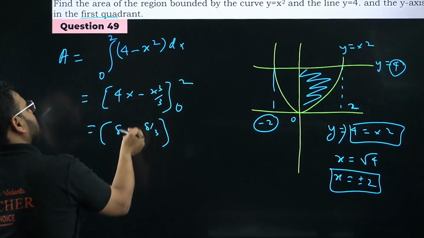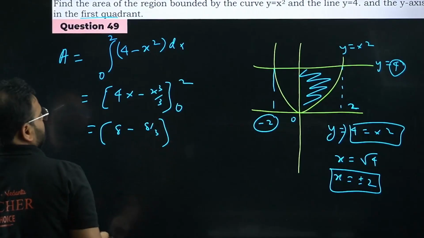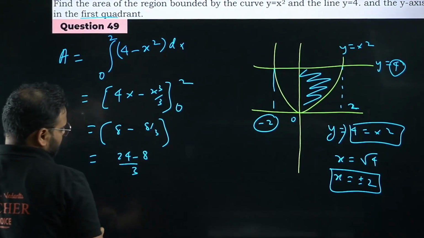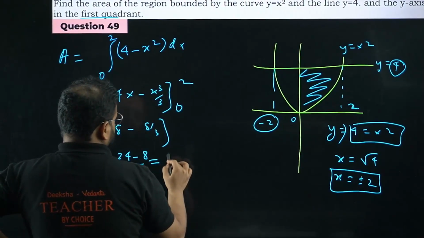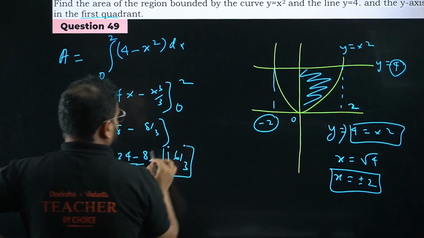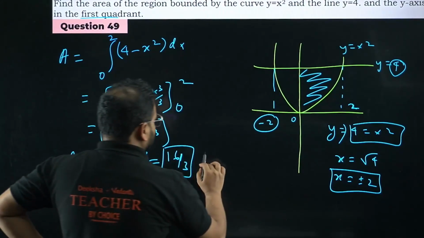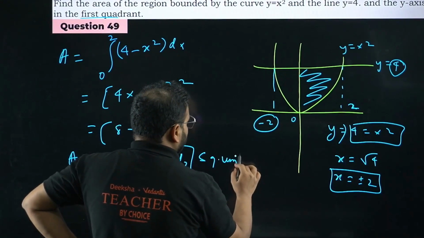You get here 4 into 2 is 8 and 2 cube is 8. So 24 minus 8 by 3, 16 by 3 is your answer. Please check. Our answer is 16 by 3. Again, it's area, right? So square units.